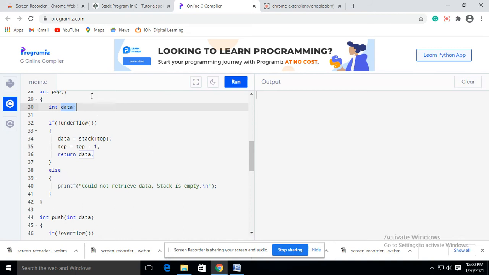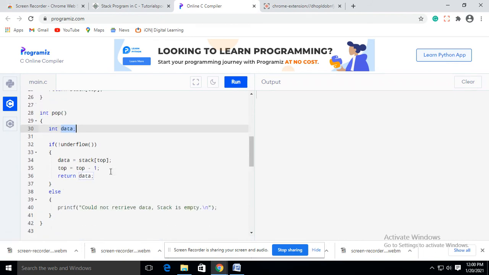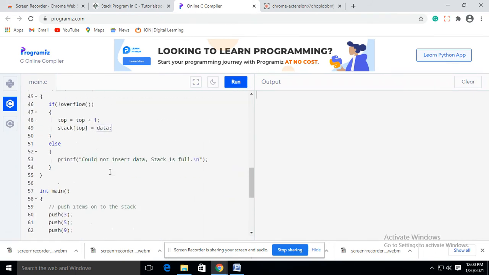And if the underflow condition returns 0, then not 0 means it is 1, and it will take the stack top value as data, and the top value will be decremented. So that means logically we delete the data from the top of the stack, and it will return the data. Okay, so this is how the push and pop operation works.